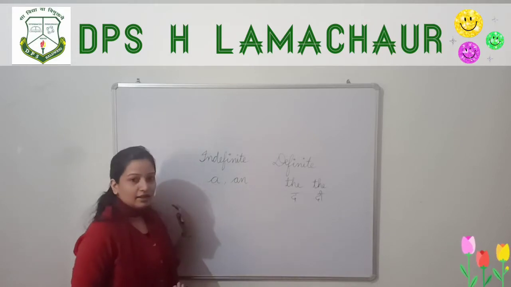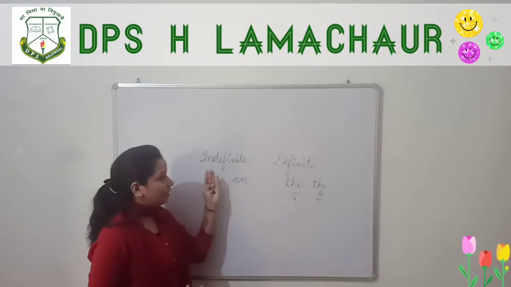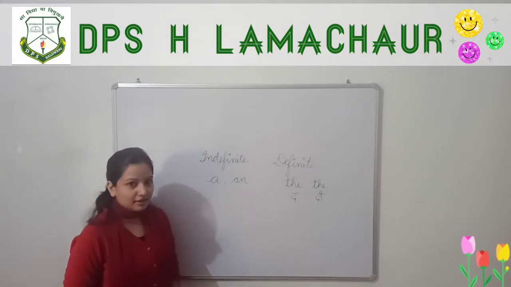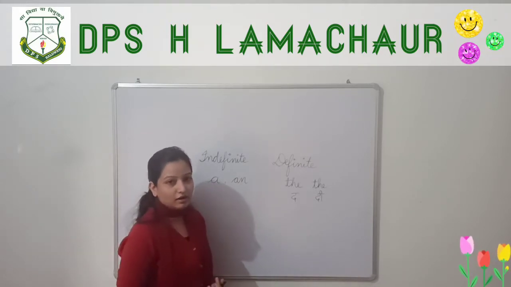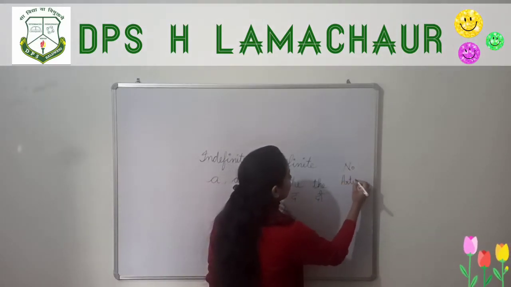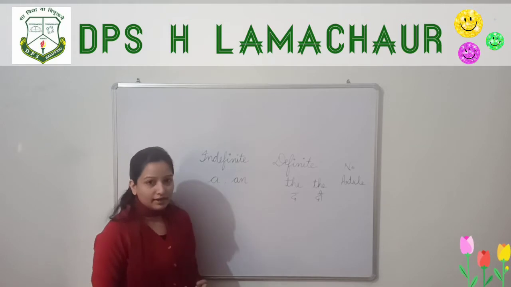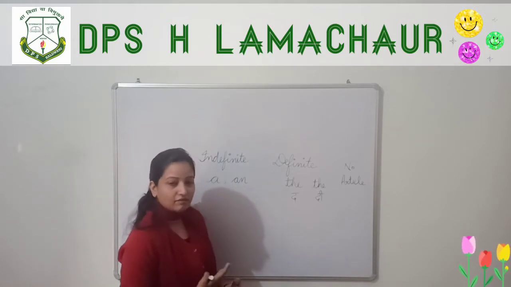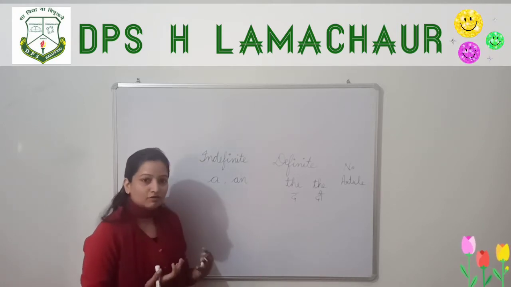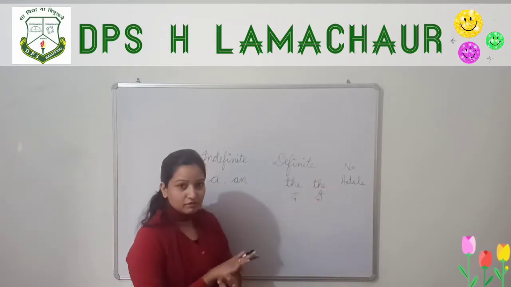Before that, let us understand how many types of articles there are. There are 2 types of articles: indefinite articles and definite articles. One more variation of article is there, that is called no article. Every time it is not necessary to use articles. We will discuss when we don't use articles. So in that case we use no article, which means we don't use any article.